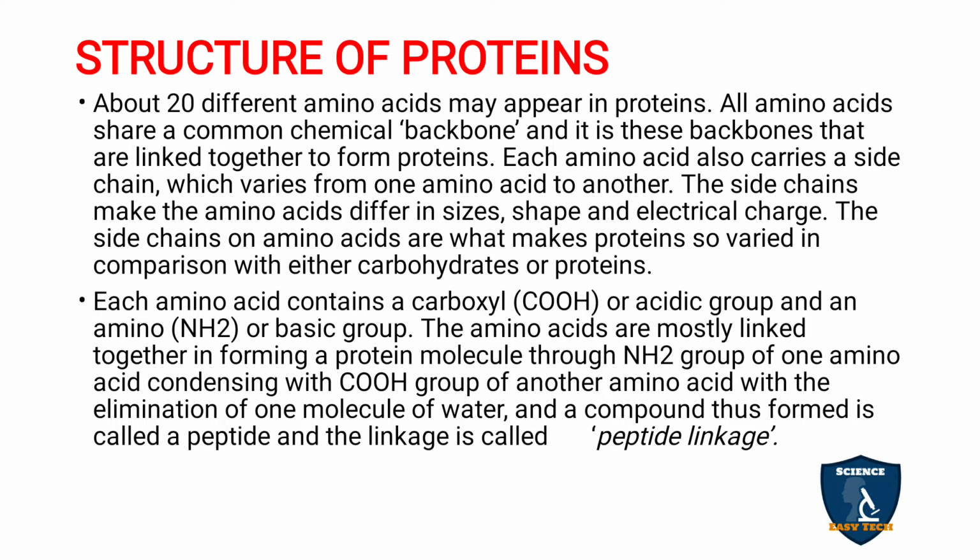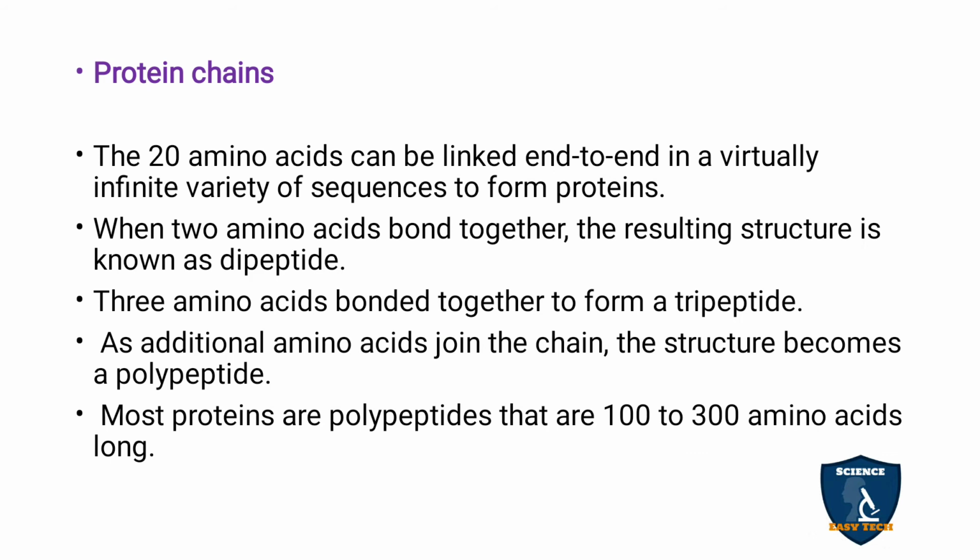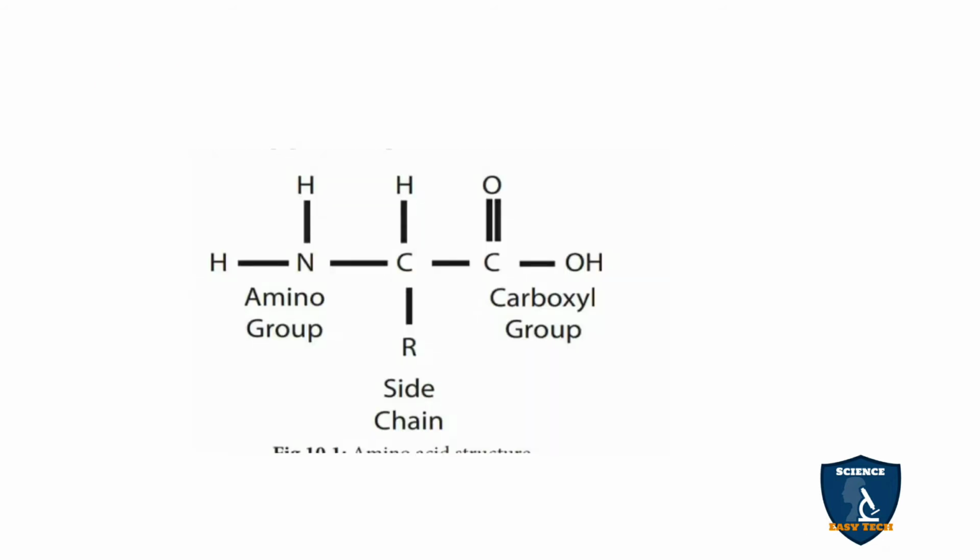So this is the structure of amino acids. On one side you have the amino group, on the other side you have the carboxyl group. Amino group means NH2 and carboxyl group means COOH. Here you can see the chemical structure of amino acids.